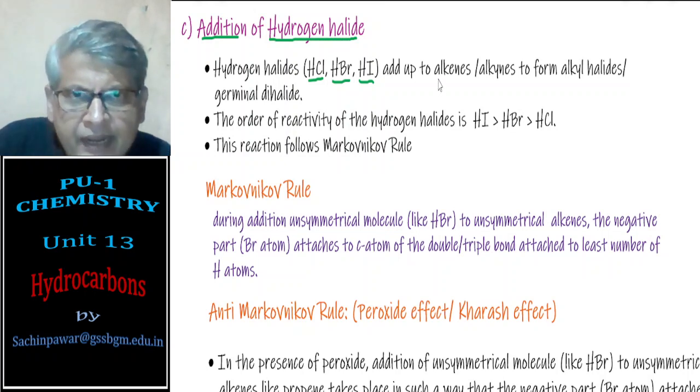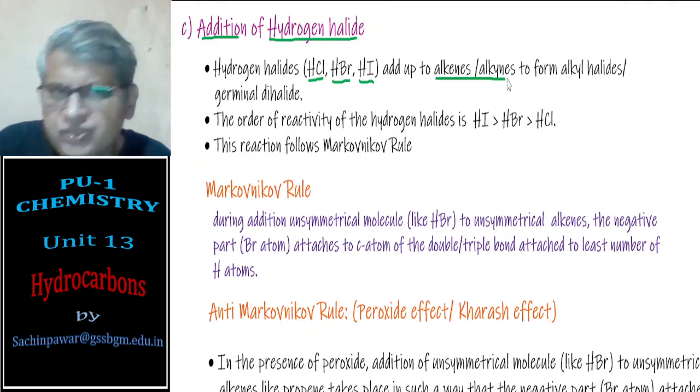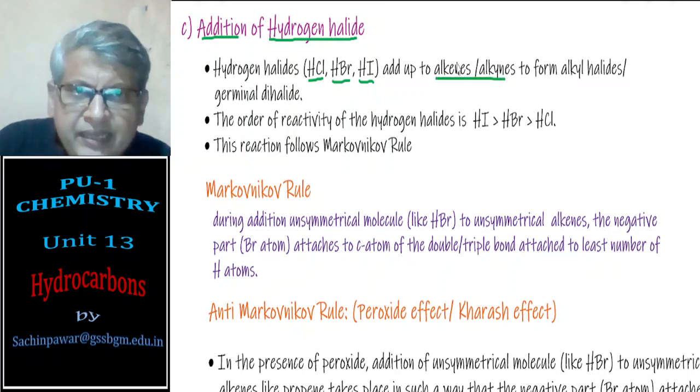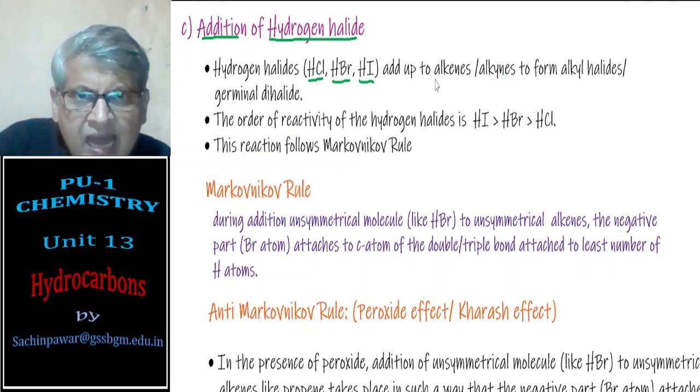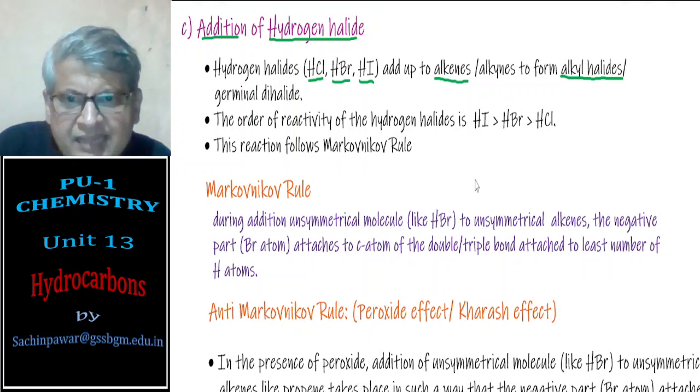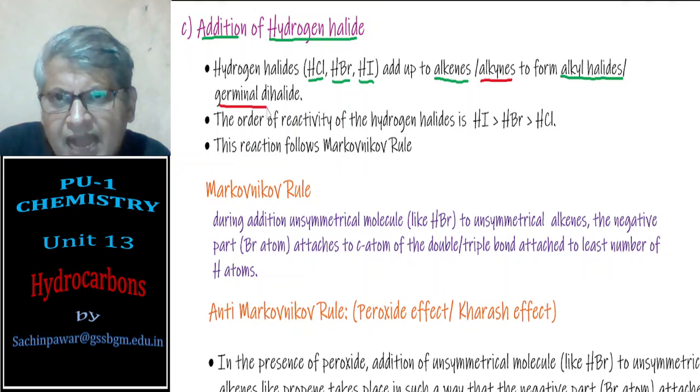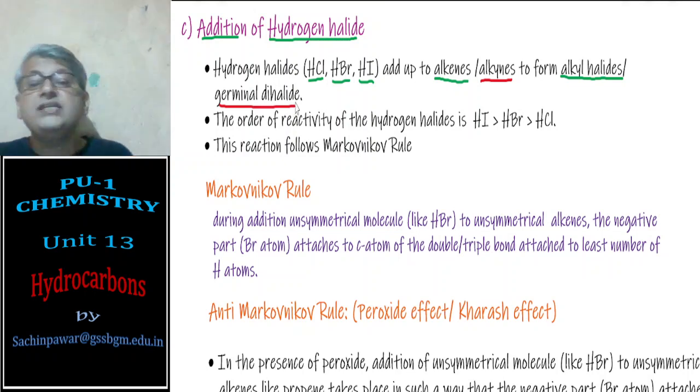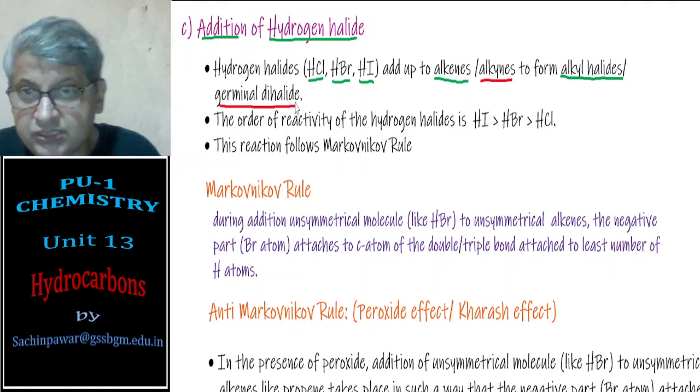They can be added onto alkenes and alkynes, and when added to alkenes, alkenes are converted to alkyl halides, and alkynes are converted into geminal dihalides. I'll explain the meaning of these when I go for examples.